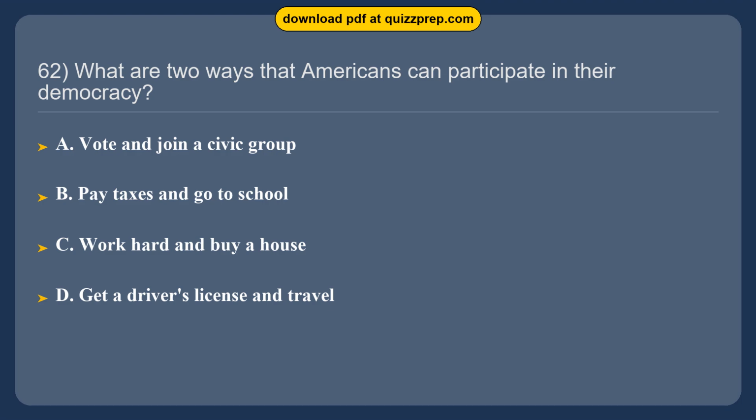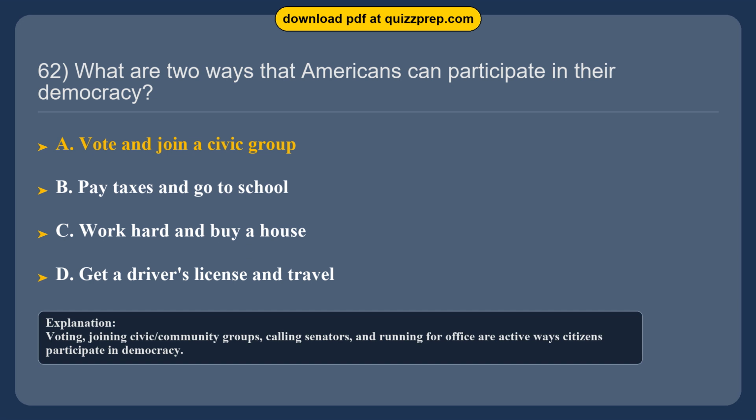Work hard and buy a house. Option D. Get a driver's license and travel. The correct answer is option A. Vote and join a civic group. Voting, joining civic/community groups, calling senators, and running for office are active ways citizens participate in democracy.